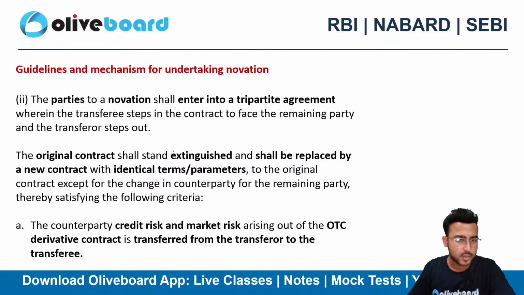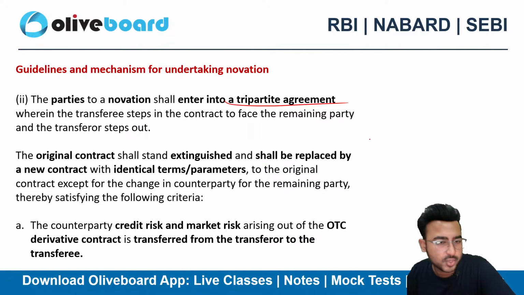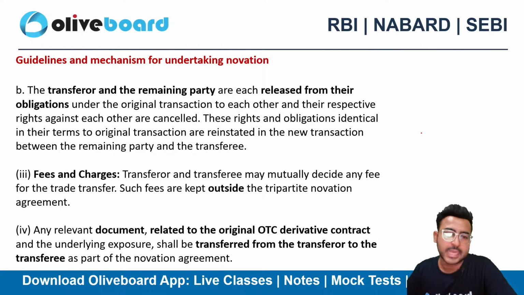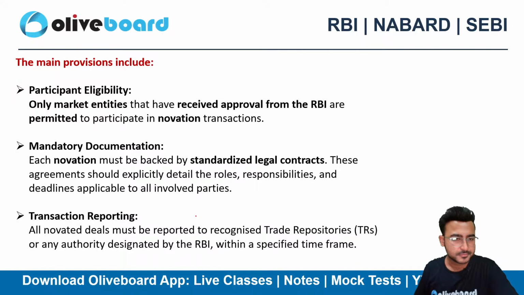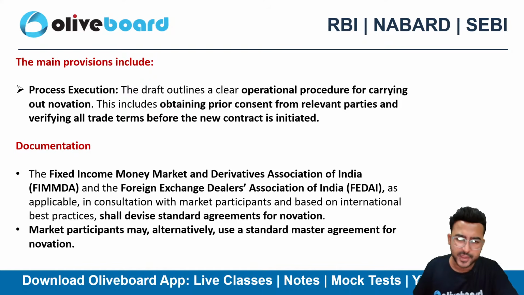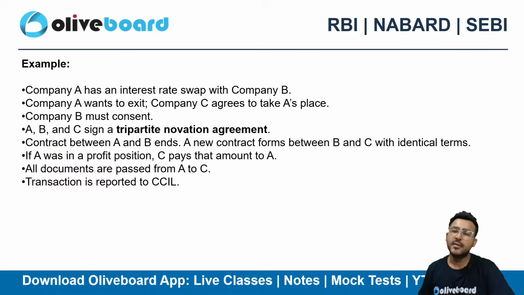So these were the core things. There is going to be a tripartite agreement, and if anyone is charging a fee from the transferee, then the agreement on that fee will be out of this particular tripartite agreement. Okay, this is stated in the third point. You need to remember this thing. Rest is fine. If you know these major things, then that is also fine, because this is a draft circular again.